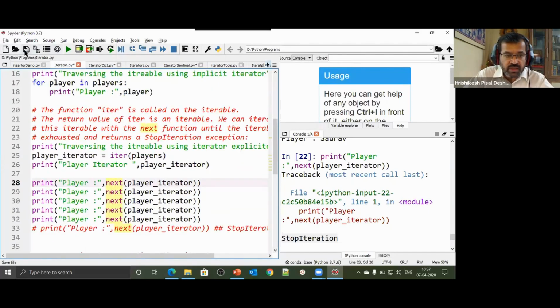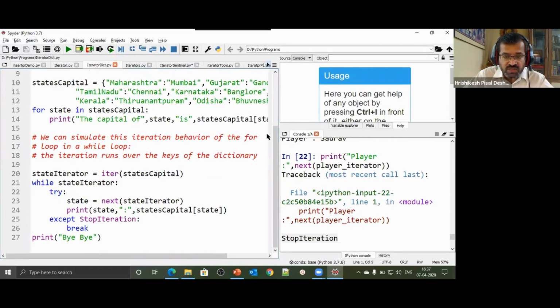Now we saw an iterator which was iterating through a list. Let's do the same thing for a dictionary and see how it actually works. We will also be interested in printing what type of object is being returned. That is very important for us, because last time we had a list iterator object, and this time we would like to check what kind of object we get.